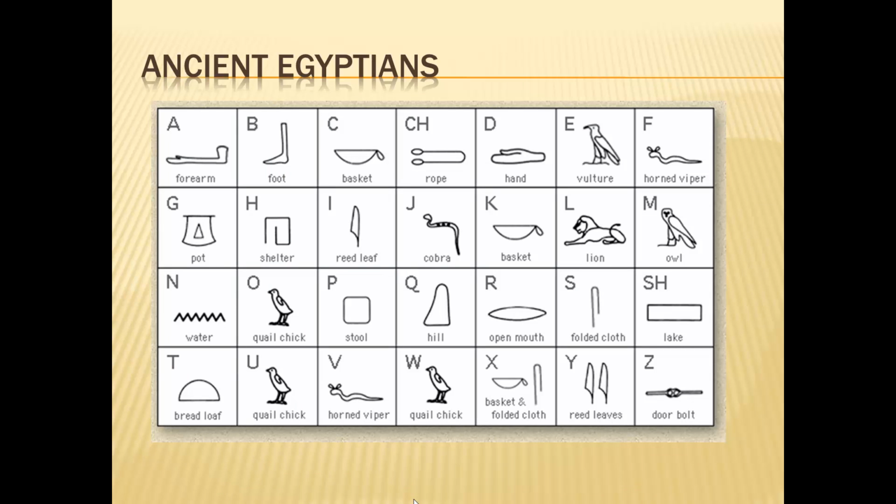The art of reading hieroglyphs was lost for over 2,000 years until the Rosetta Stone was discovered during Napoleon's expedition in Egypt. It contained three different languages: ancient Egyptian hieroglyphs, Demotic, and ancient Greek. The code was broken by Jean-François Champollion in the 19th century.